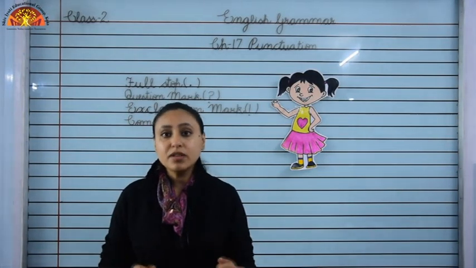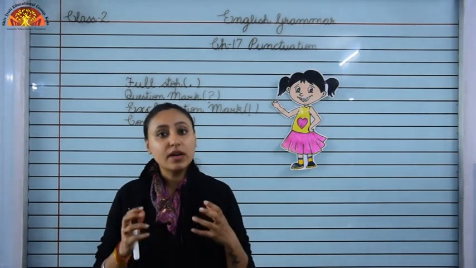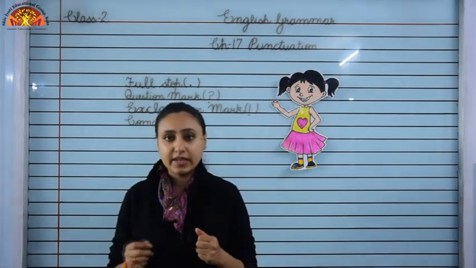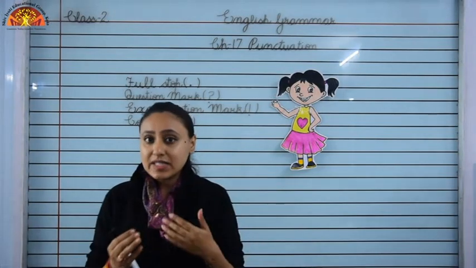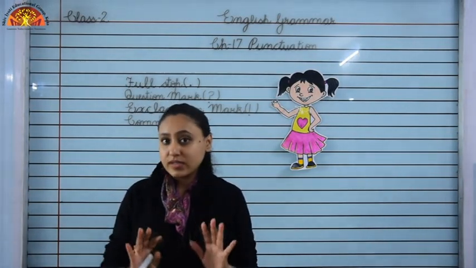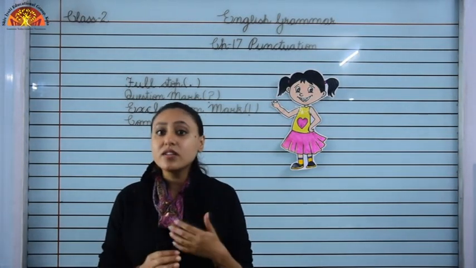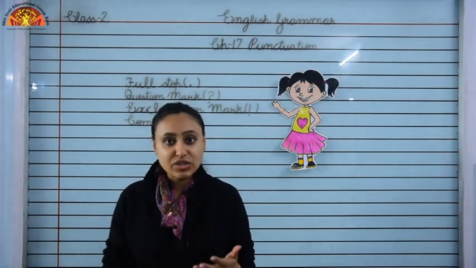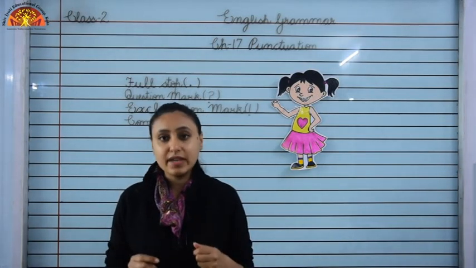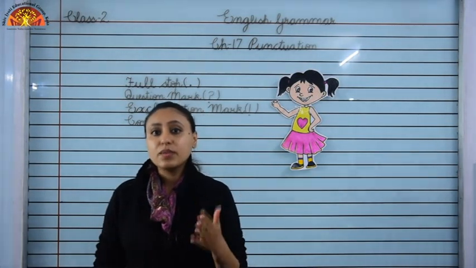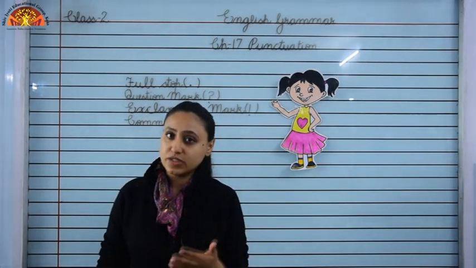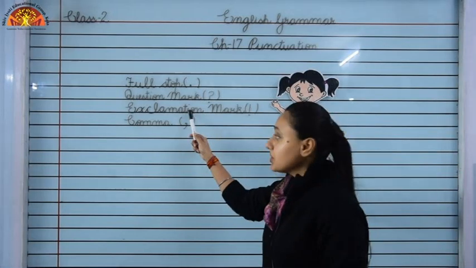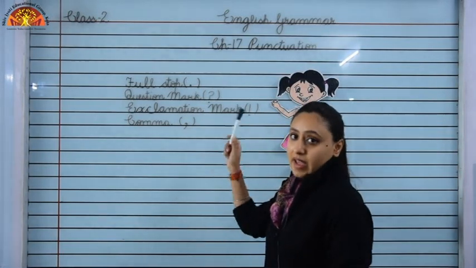What is punctuation? Punctuation helps us to understand sentences more clearly and more easily. So, children, while we speak, we pause, we stop and we change our tone. Whenever we write, to show such changes, we use punctuation. Today we will learn about different types of punctuation: full stop, question mark, exclamation mark and comma.